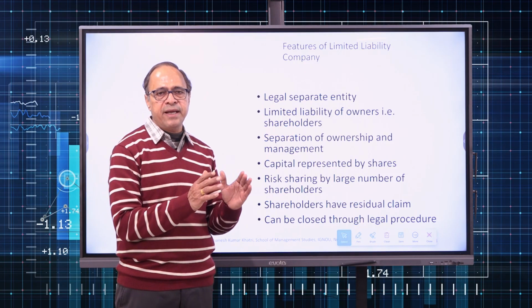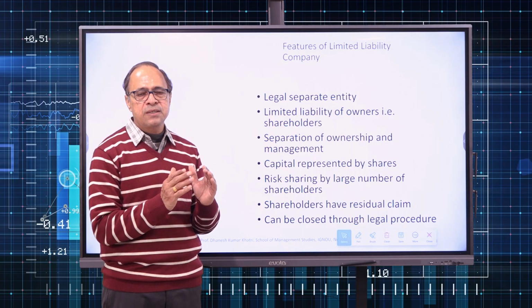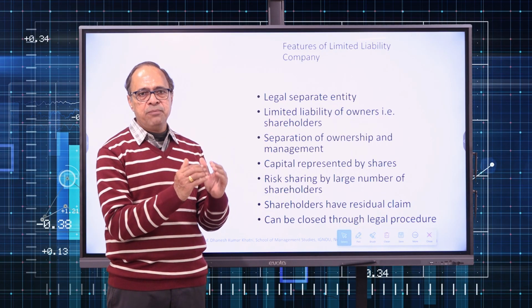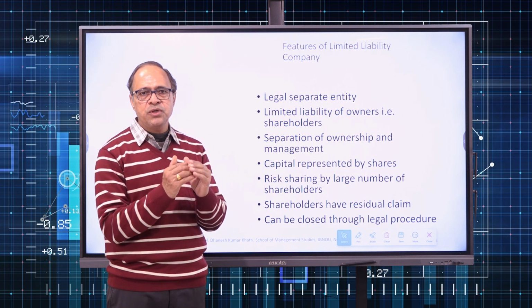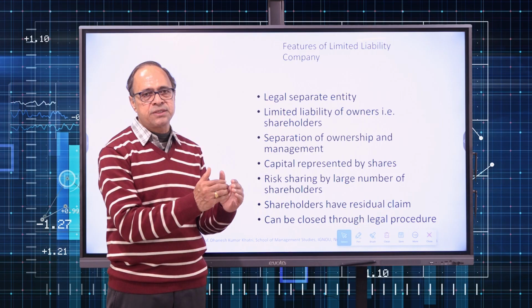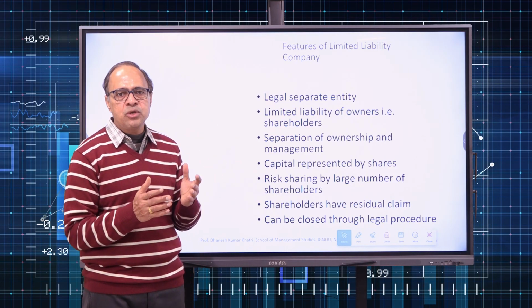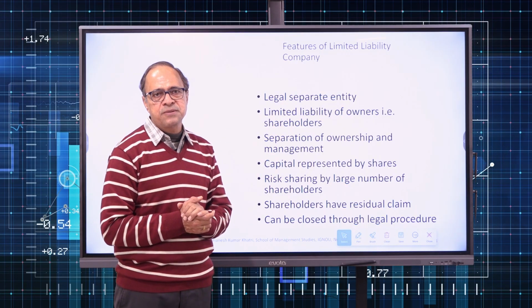Then the more risky part: shareholders have a residual claim, the plight of the equity shareholders. Despite the fact that equity shareholders are the owners of the company, they are the last ones to get a chunk of the profit. If the company has a profit, it will first of all be distributed to the preference shareholders, and equity shareholders will be the last ones, and that too subject to the provision that it is recommended and declared by the board of directors.